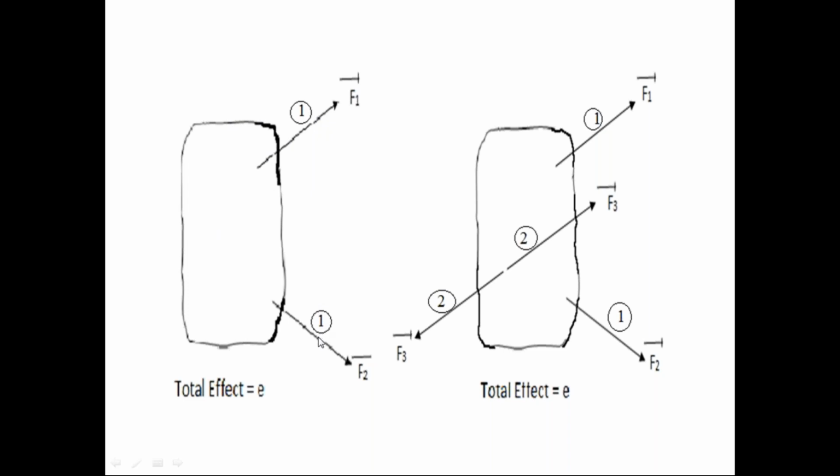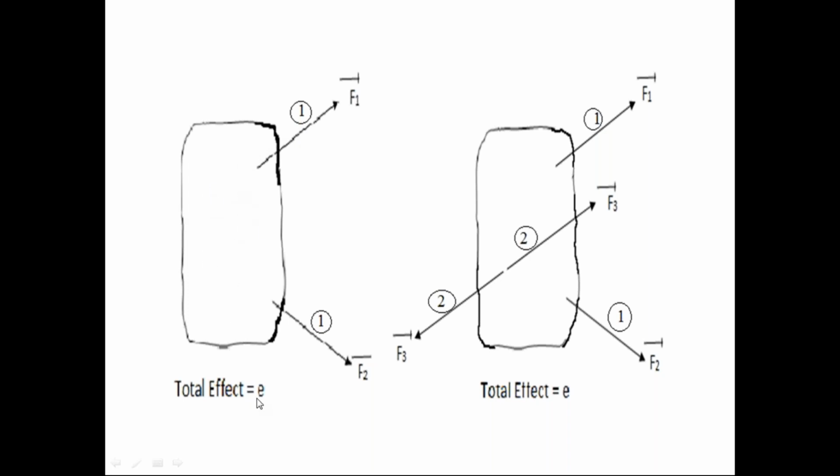So the first force system produces an effect in the rigid body. Take that effect as E, small e. Let us assume the effect of this first force system on the rigid body. What is that first force system? F1 bar, F2 bar. Let the effect of this first force system on the rigid body be E.